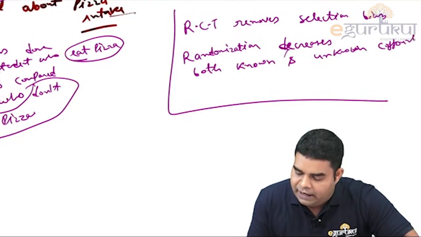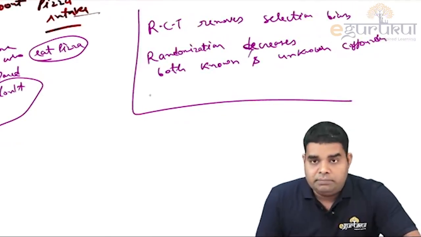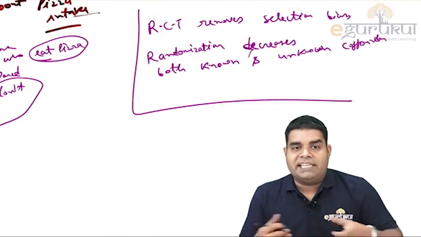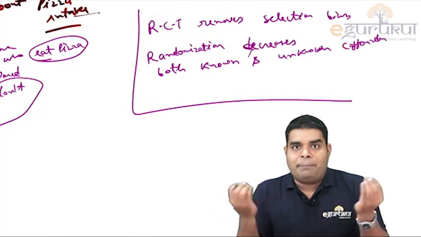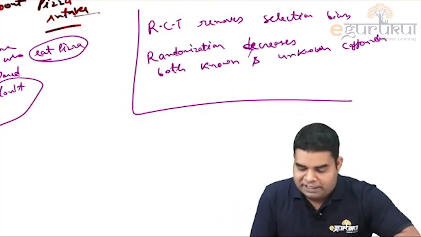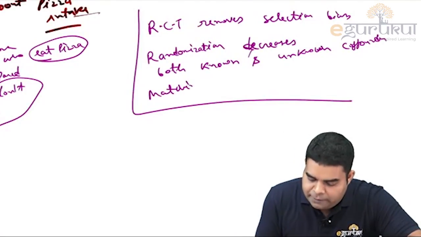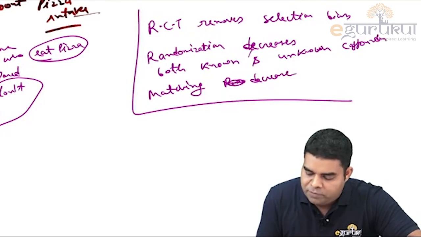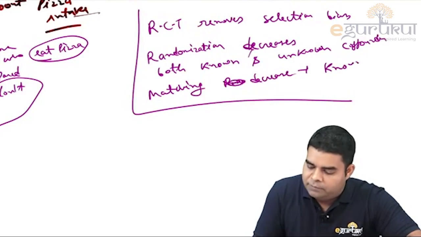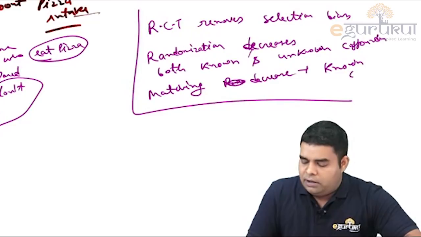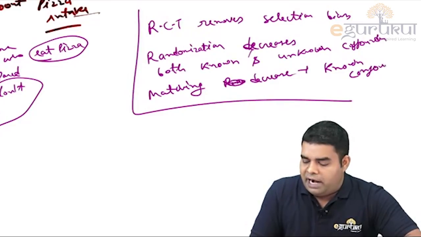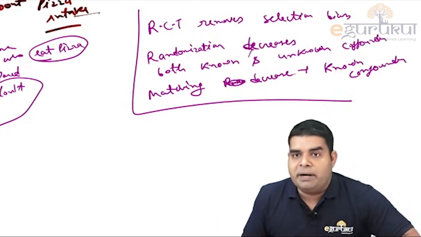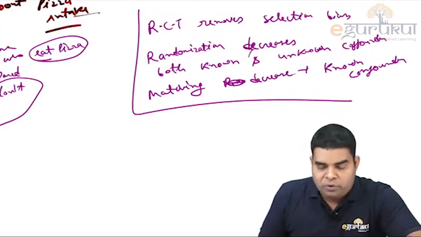And if it is matching, because one other way of removing selection bias is when we match the participants and take equal types of participants, then matching removes or decreases only known confounders. So which one is better, matching or randomization? Of course randomization is better because it removes both known and unknown confounders.